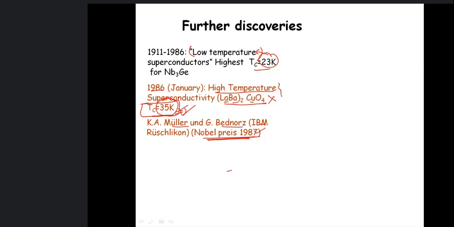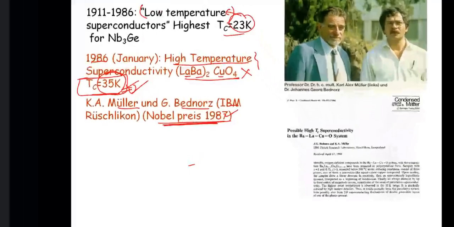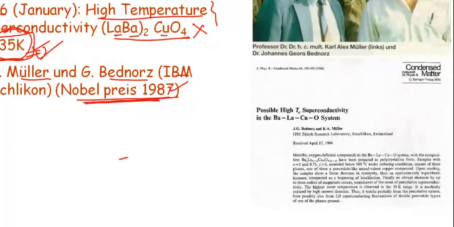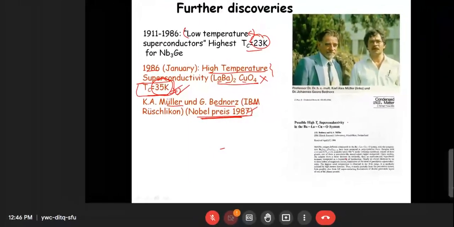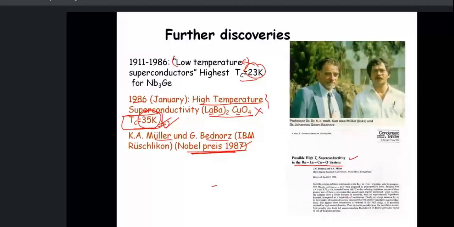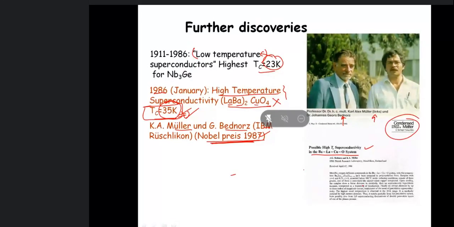Prize in 1987 for this, because there was a barrier where no material above 23 Kelvin was showing superconductivity, and they broke that barrier. They discovered, synthesized this new material in the lab, and this is their research paper showing possible high TC superconductivity in the barium lanthanum copper oxide system. And these are the two scientists who published it in condensed matter physics.